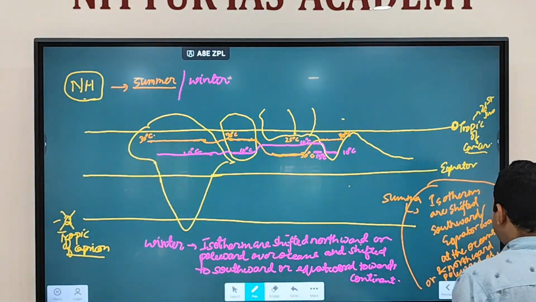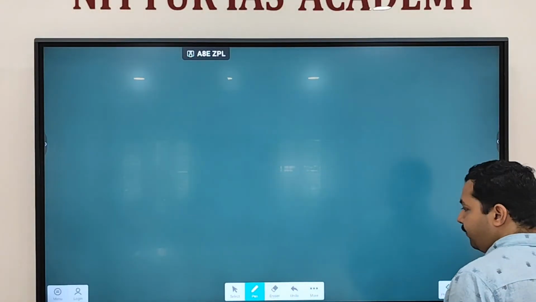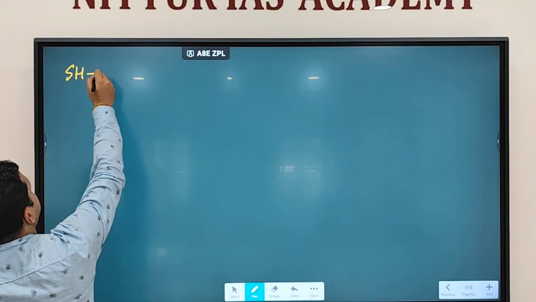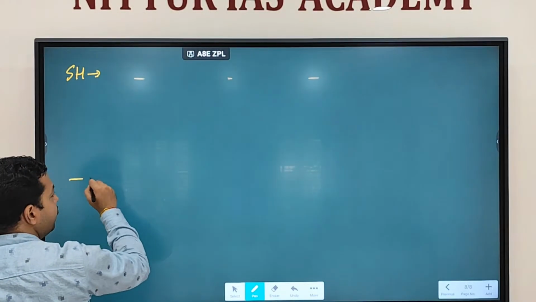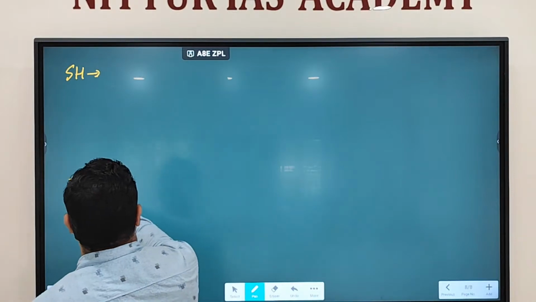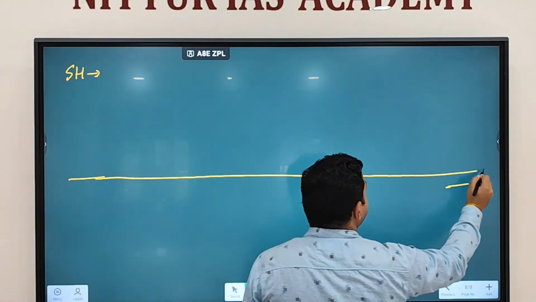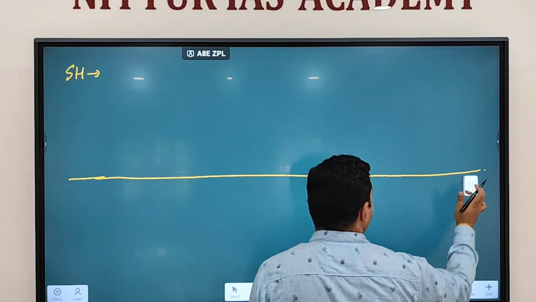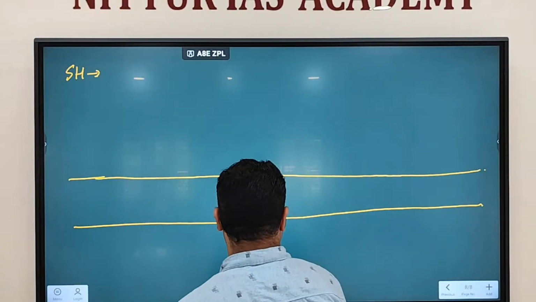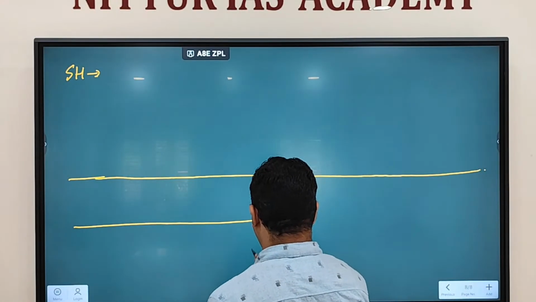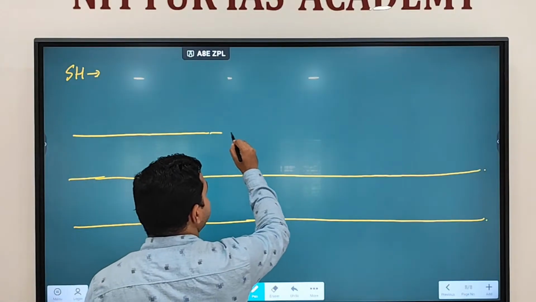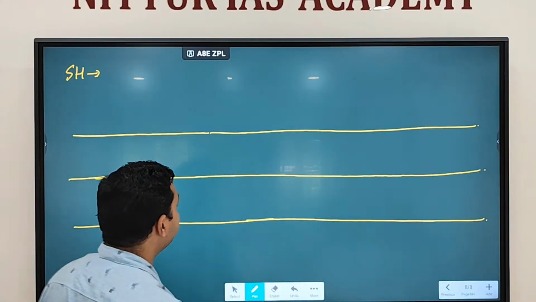Fine. Now the same thing if you see with regard to the southern hemisphere. Now we are talking about the southern hemisphere, and this is again what we are taking. This is equator. This is your tropic of Capricorn, and this is nothing but tropic of Cancer. Fine.